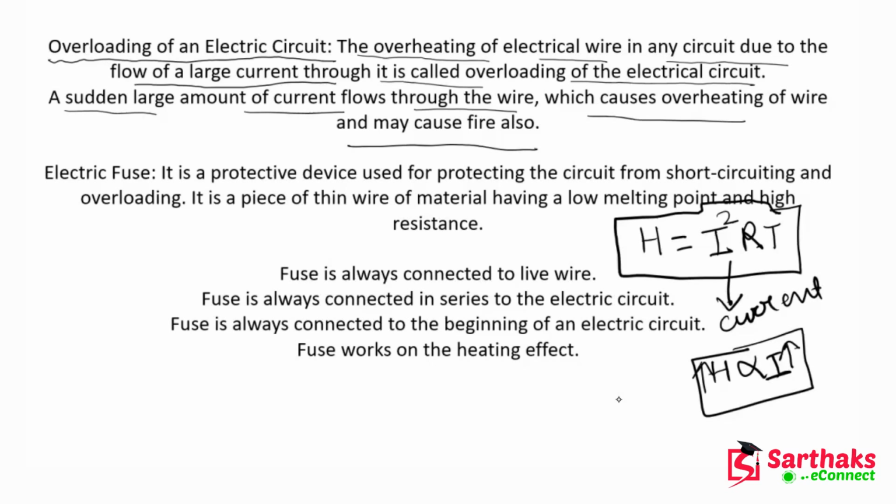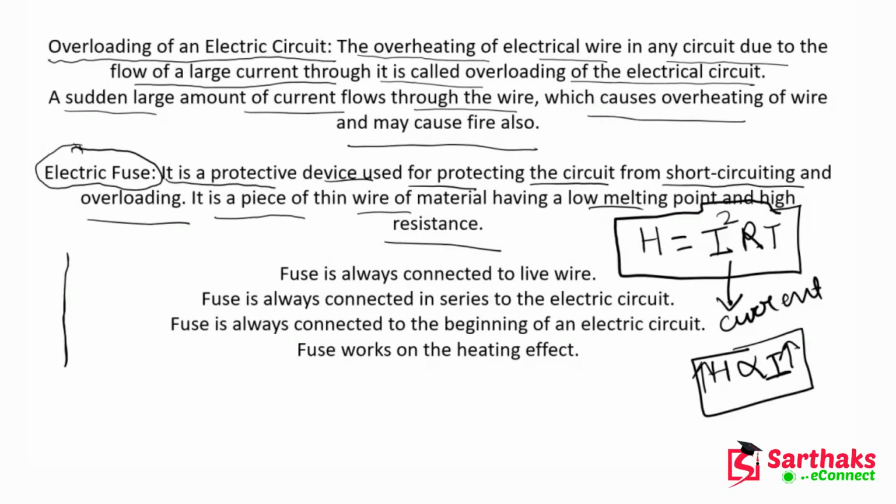So to protect our appliances from this flowing high amount of current, we use this electric fuse. This is a very important appliance which we use to protect from the high amount of current. As it is written, it is a protective device used for protecting the circuit from short circuiting and overloading. It is a piece of thin wire of material having a low melting point and high resistance. So basically our fuse is nothing.